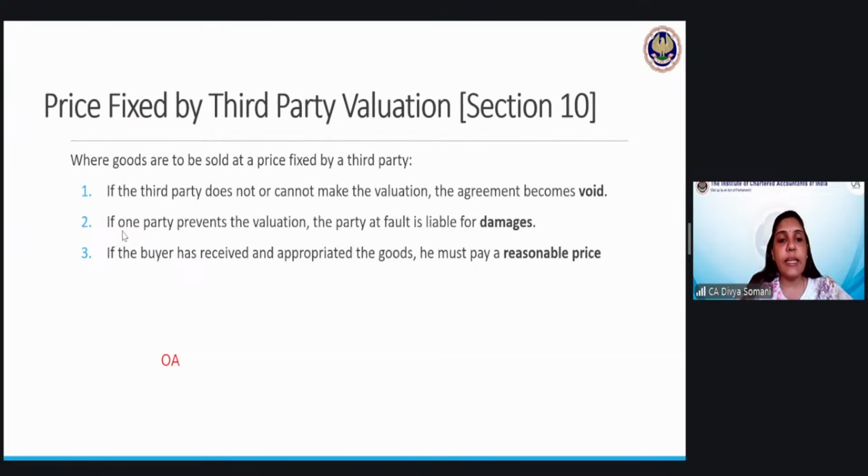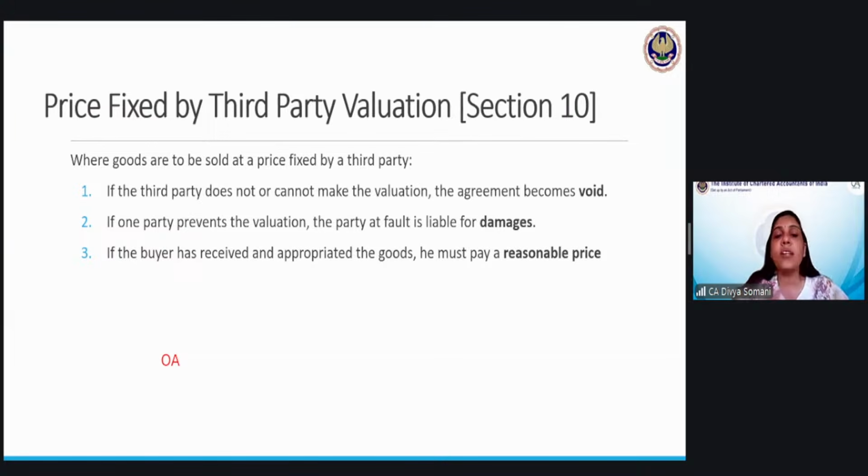Next point here is, if one party prevents the valuation. Now it may happen that, suppose I want Mr. Ram to value the gold bangles. The valuation will depend on the rate of gold, which keeps on fluctuating. So if I am the seller, I will ask Mr. Ram to wait for 2 more days because I know after 2-3 days, the rate of gold will be higher. So I am preventing the valuer from valuation.